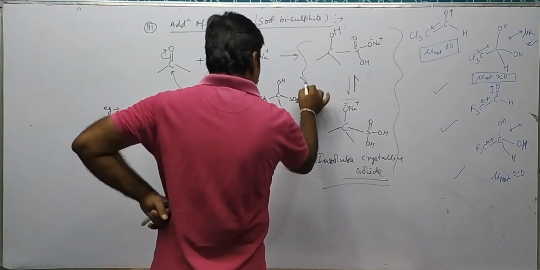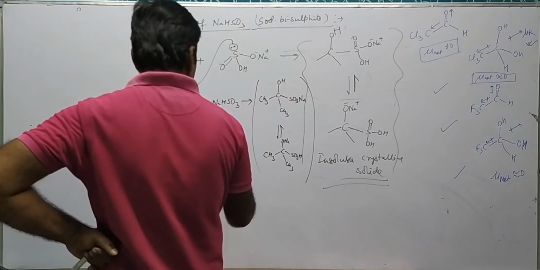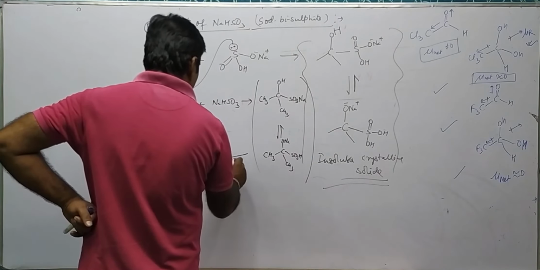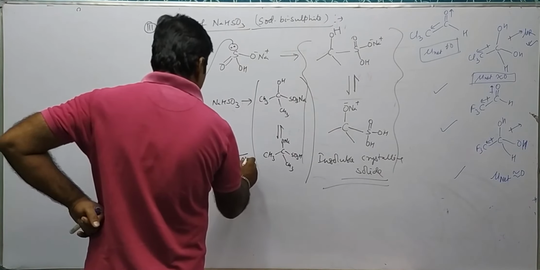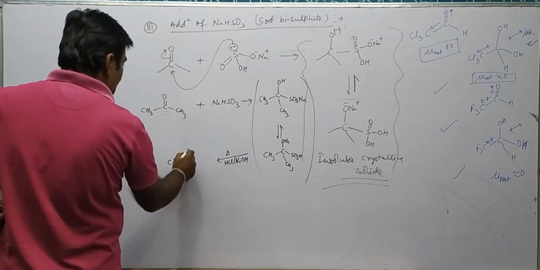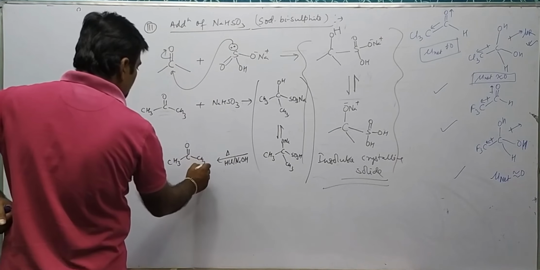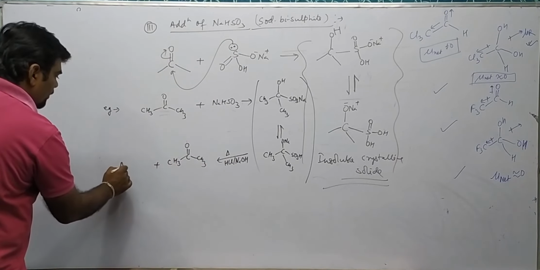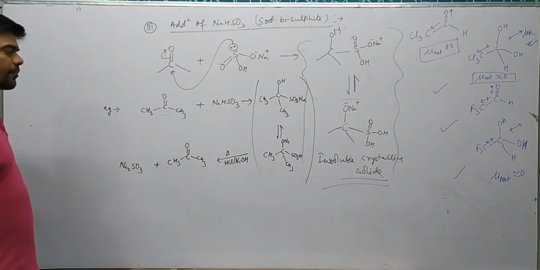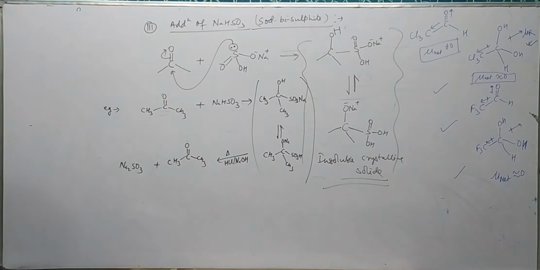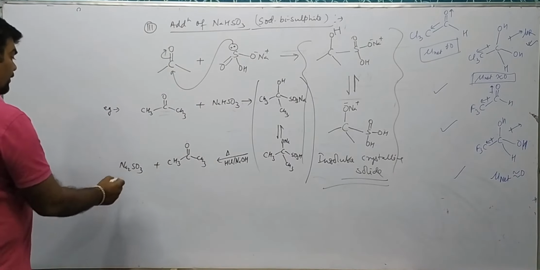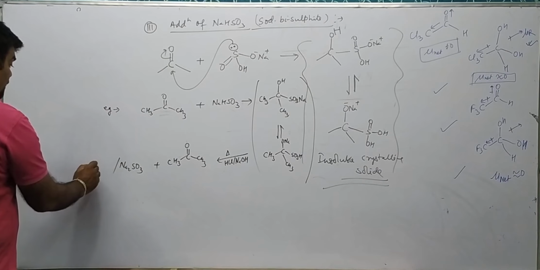They are insoluble crystalline compounds, and if heated in presence of HCl or NaOH, the carbonyl compound is regenerated, becoming CH3 C double bond O CH3. With NaOH it becomes Na2SO3. With HCl, it becomes SO2 plus water.